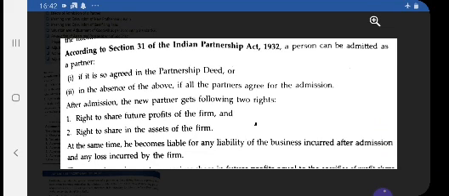But at the same time, he becomes liable to any liability of the business incurred after admission, and any loss incurred by the firm. So side by side he is also responsible to bear the losses of the business and the liability of the business. So sometimes an objective type question can be asked, write any two rights of a new partner, or you just write the responsibility of a new partner. So these objective type questions can be asked in the board exam.